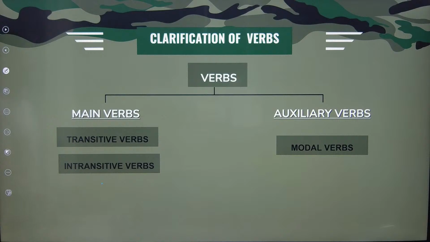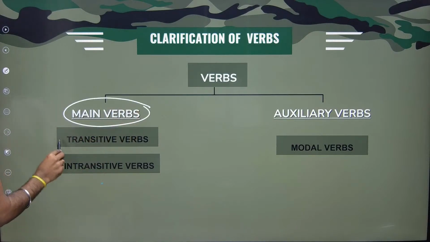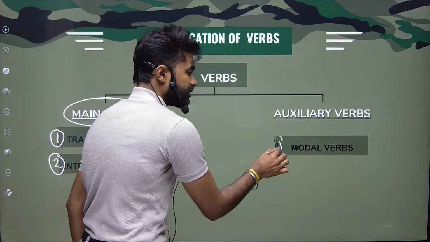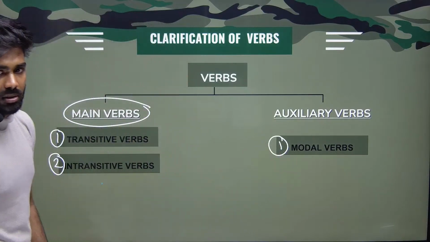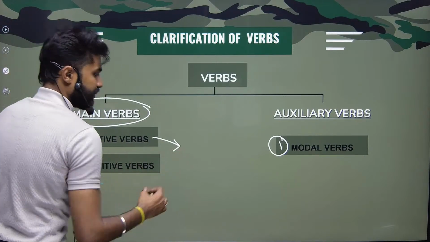Now, classification of verbs. I told you already, main verbs. In main verbs, we have transitive and intransitive. Under auxiliary, you have to pay attention to modals. That's it. All right. So, what are these transitive verbs and intransitive verbs? I will teach you right now. First, transitive verbs. All right.